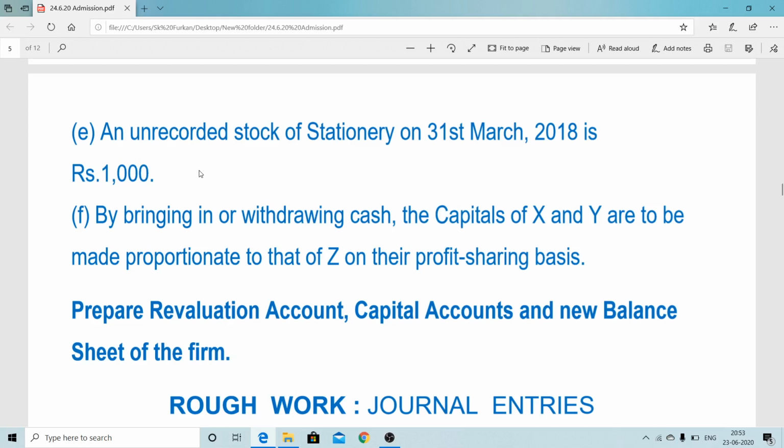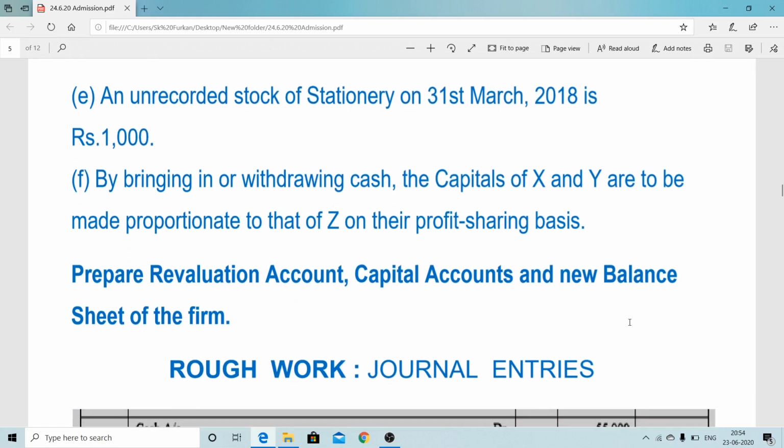After considering this, by bringing in or withdrawing cash, the capital of X and Y are to be adjusted, or made proportionate to that of Z on the profit sharing ratio. So X and Y want to adjust their capital on the basis of Z's capital. You have to prepare the revaluation account. Here mainly the revaluation account is asked, journal entry not asked. If required, we can pass the journal entry, but that will be on the rough sheet. We have to prepare the capital account and the new balance sheet, that is the revised balance sheet.